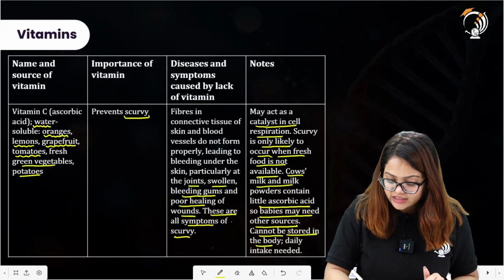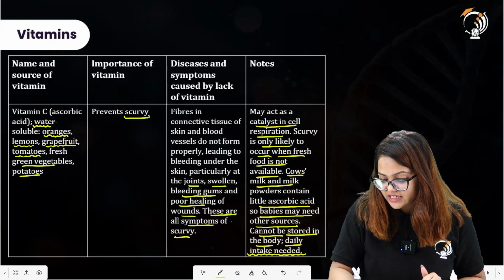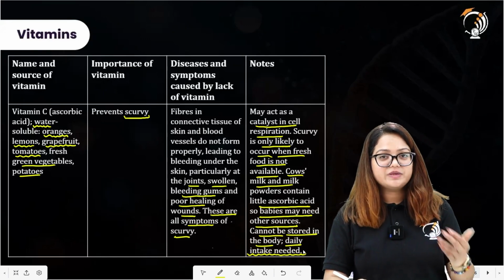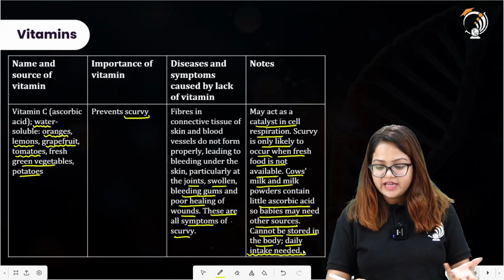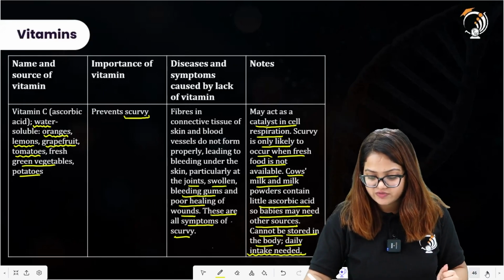It cannot be stored in the body. Hence, there is a requirement of taking vitamin C on a daily basis, because it is not stored. Excess of it will be released out from the body. So we require a daily intake for that.